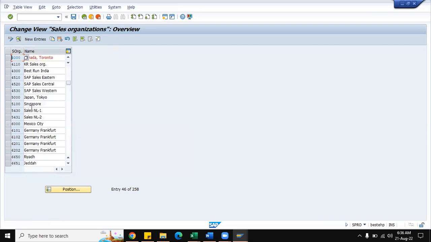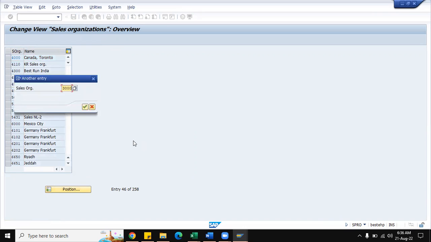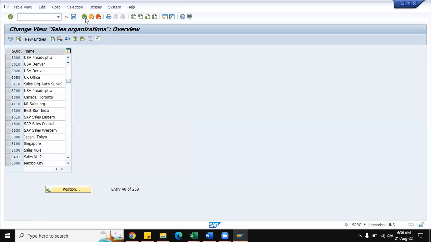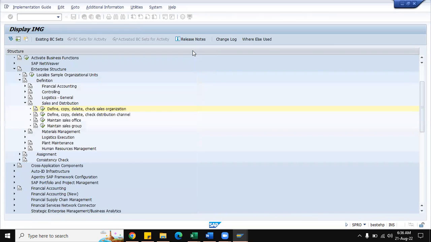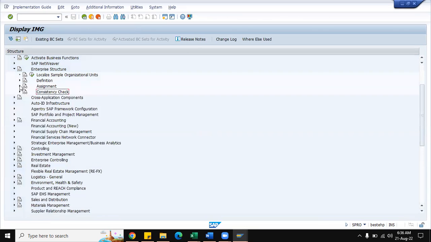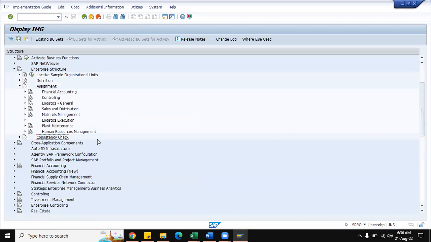So what exactly is the 3000 having? So here it is the intercompany billing customer. It is entirely different. That is 30,000. They have created one more customer. So during the intercompany sales invoice, we will see who is our intercompany customer, and then we will be able to understand. And before going to see one more setting, under the assignment part, we will see the sales line, that is 3000 organization and distribution channel 10, for that whether the plant 4000 is maintained or not.